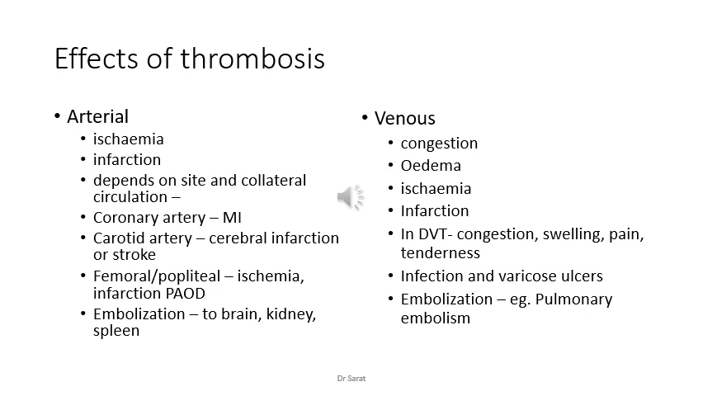In venous thrombosis, the signs are congestion, edema, ischemia, and infection, more predominantly congestion and edema. In deep vein thrombosis, again there is congestion, swelling, pain, and tenderness. Infection and varicose ulcers are other complications. Embolization is usually pulmonary embolism, the major embolism caused by venous thrombi, because all the veins lead to the vena cava, and it ultimately enters the lungs through the pulmonary artery and causes embolism there. It's a severe, serious condition, and the cause of death in many post-operative cases.